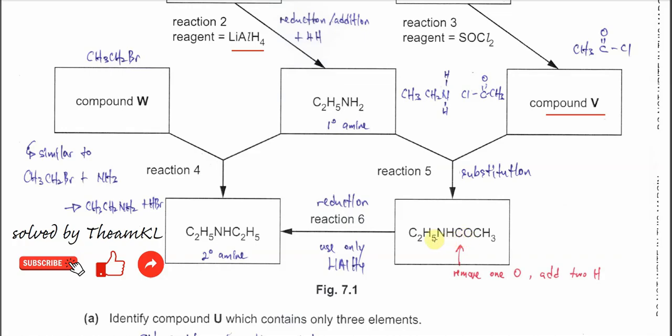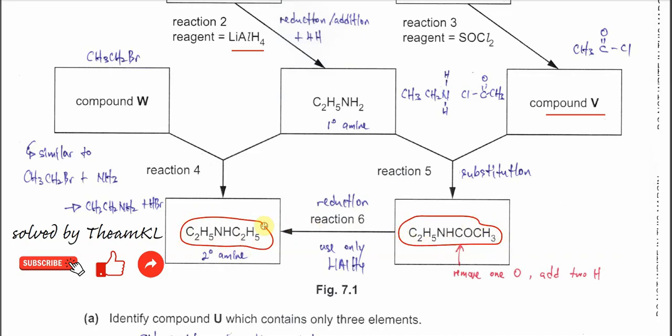After that it will form this amide, and the amide will undergo this reaction 6. So look and compare carefully for this compound and this compound.